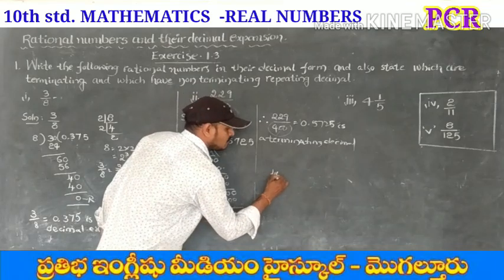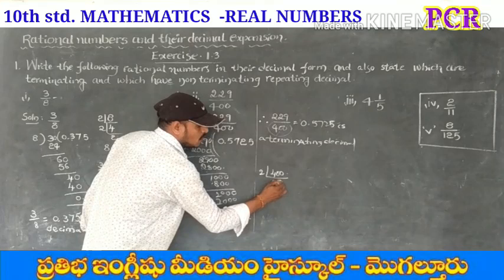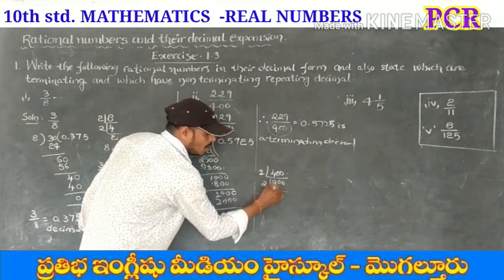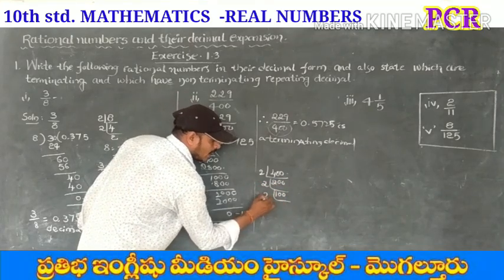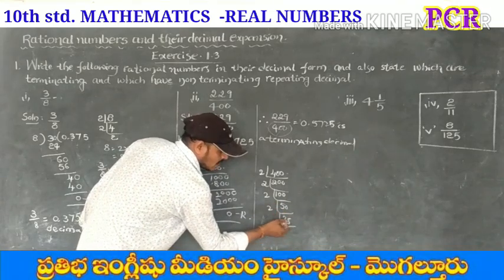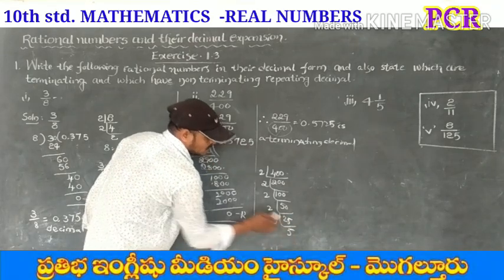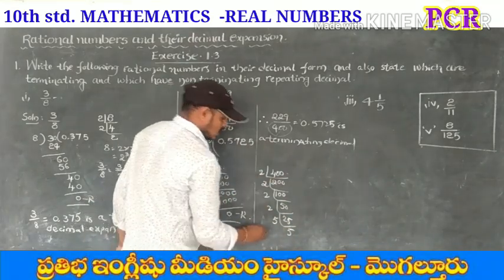What is the prime factorization of 400? 2, how many times? 200 times. Again 2, 100 times. Again 2, 50 times. Again 2, 25 times. So it is not divisible by 2 and 3. That's why 5, 5 times. So these are all prime numbers.